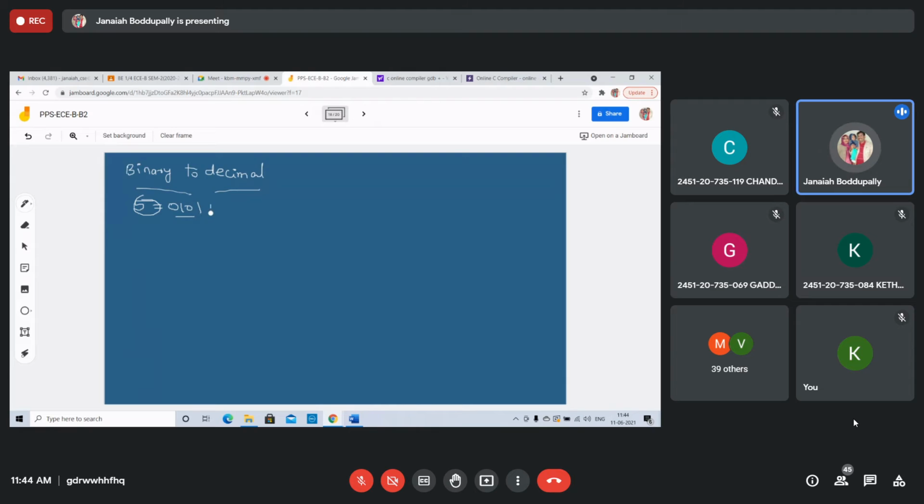This is 2 power 0 into 1, plus 2 power 1 into 0, plus 2 power 2, 2 power 3. So 0 into 2 power 3 plus 1 into 2 square plus 0 into 2 power 1 plus 1 into 2 power 0. We can convert like this. So 0 plus 4 plus 0 plus 1. This is 5.